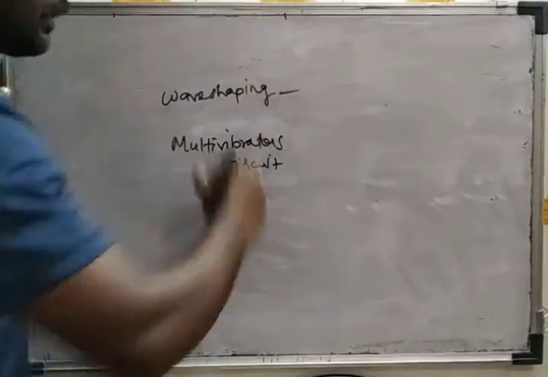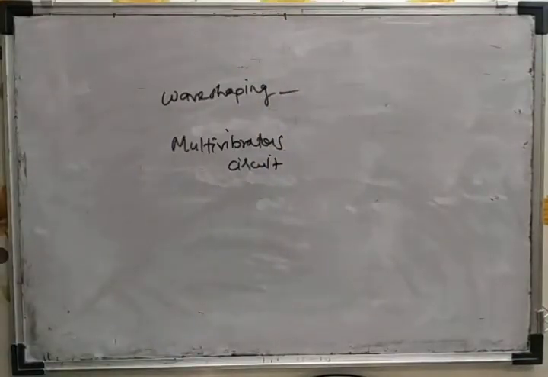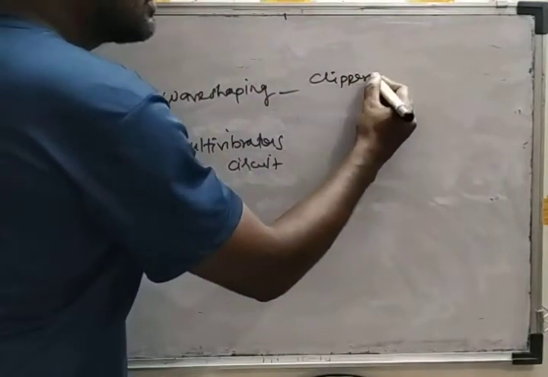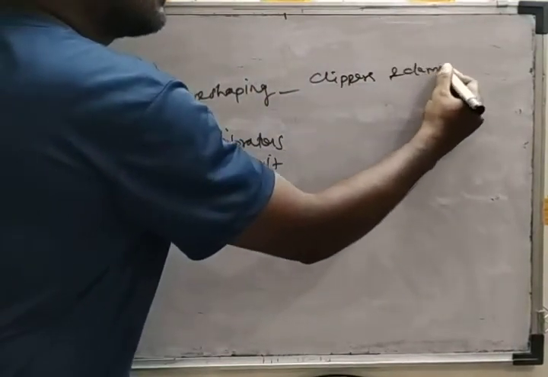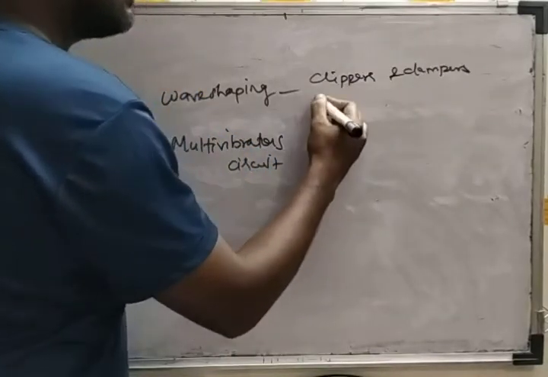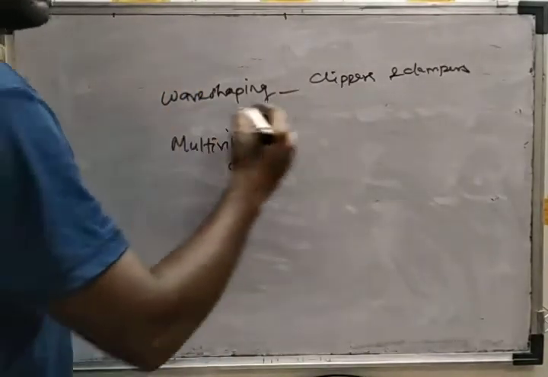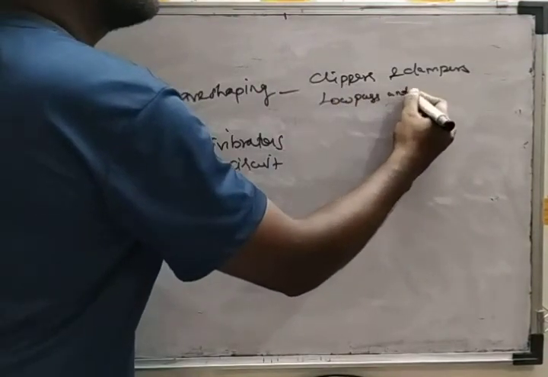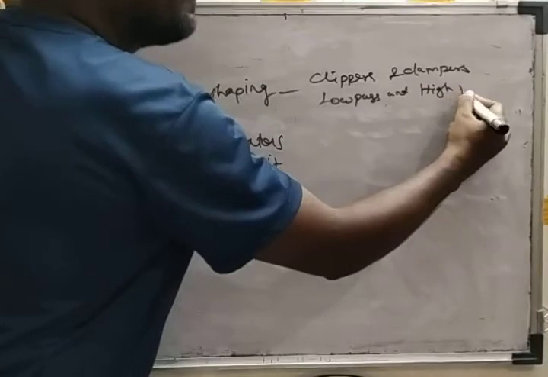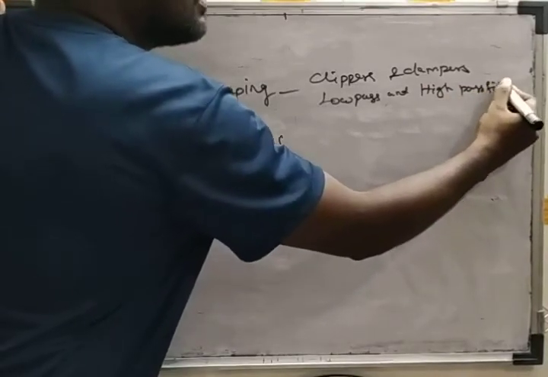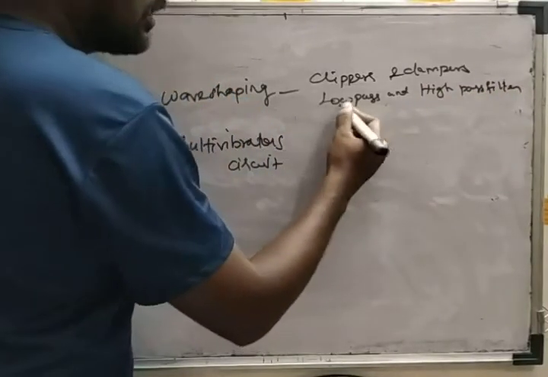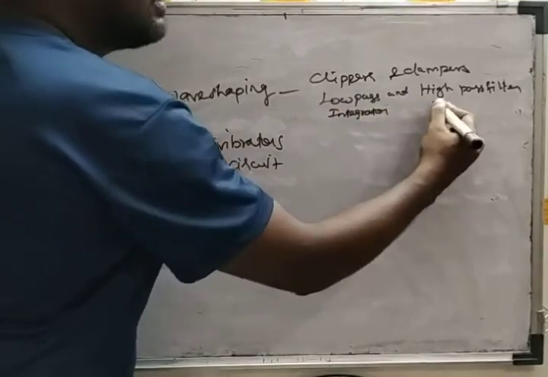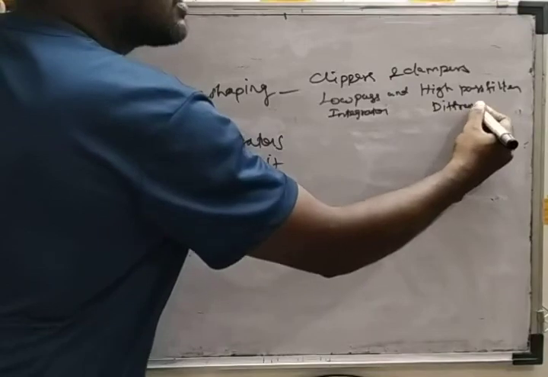In wave shaping circuits, we discussed clippers and clampers, and we discussed low pass and high pass filters, and also the integrator and differentiator circuits.